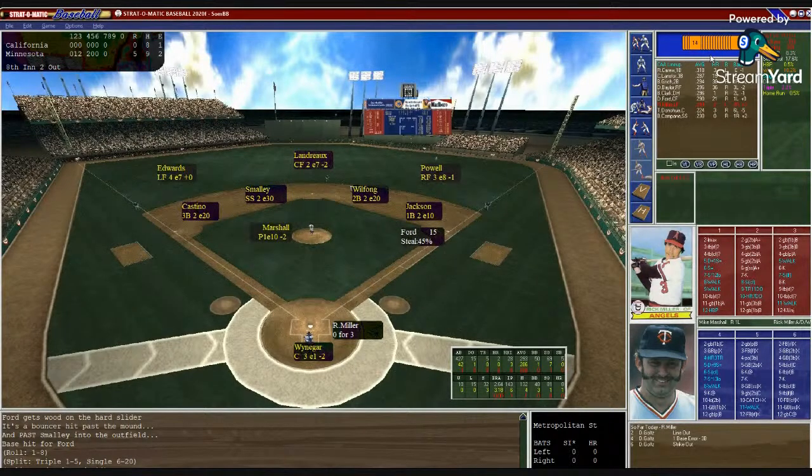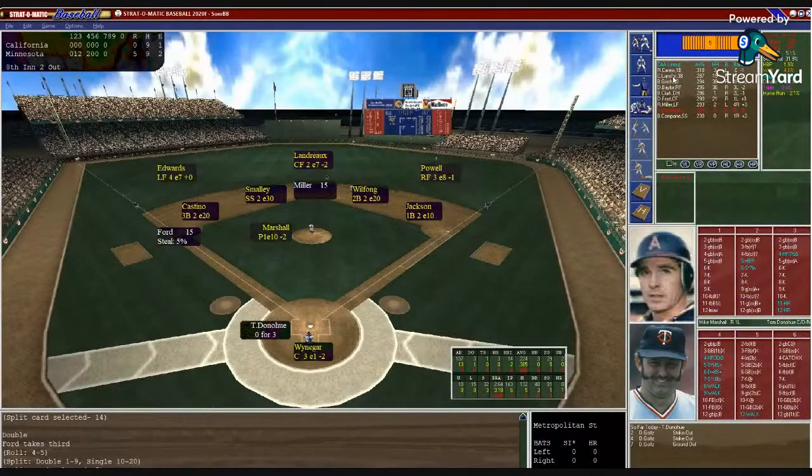And here's Rick Miller. So Miller's up 0 for 3 in the ball game. Waniger looks in, puts down the sign. Marshall from the stretch. Here's the pitch to Miller. And that is going to be a line drive, base hit. That's a double down the line. Ford will stop at third. Miller at second. Angels got 2 on and 2 outs here in the 8th.